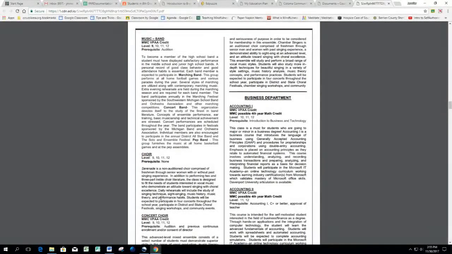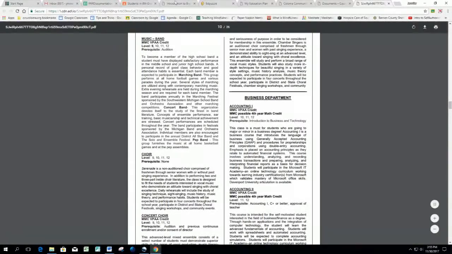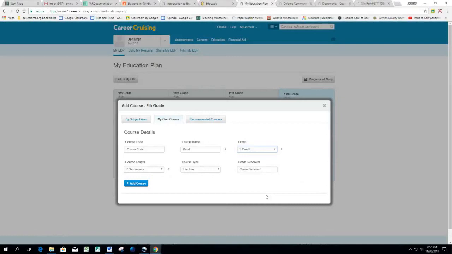So you have to make a decision. Which choir class do you want to take? So I'm going to click back on my education plan. I'm going to type in concert choir because I intend to do the audition with Mrs. Selvage. It is an elective, so that's the course type. It's 1 credit because it's an all-year class, and click on Add Course.